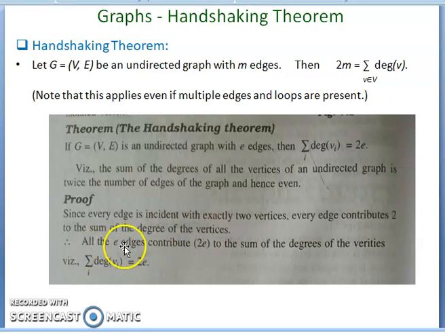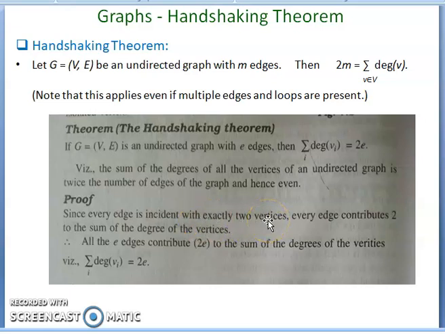So all the m edges contribute to the sum of the degrees of the vertices, which is 2m. For each edge there are 2 vertices, so the contribution is even, right? Here there are m number of edges, small m, that is the number of edges. So the sum of the degrees of all vertices is equal to 2 into the number of edges, because each and every edge is incident with 2 vertices.